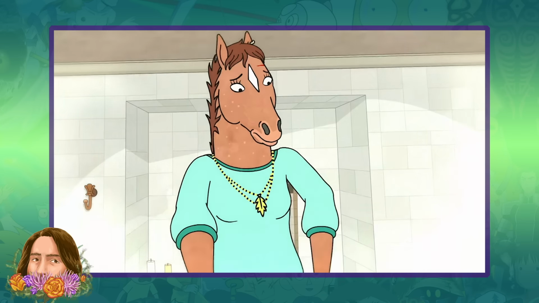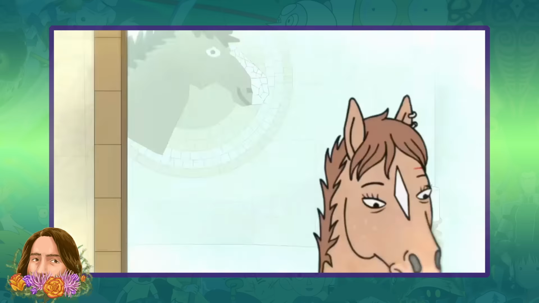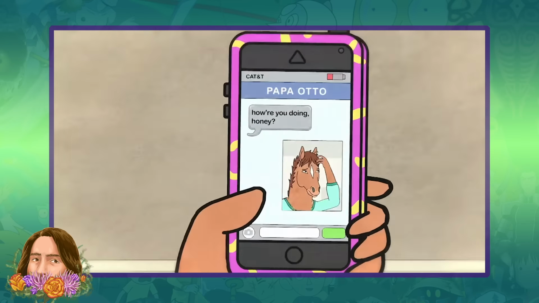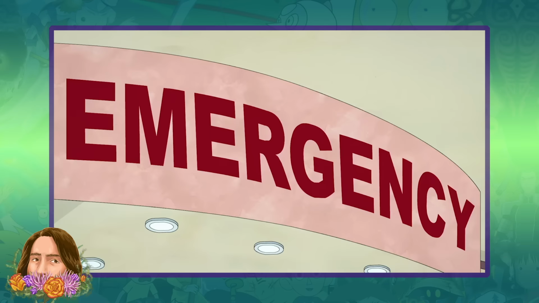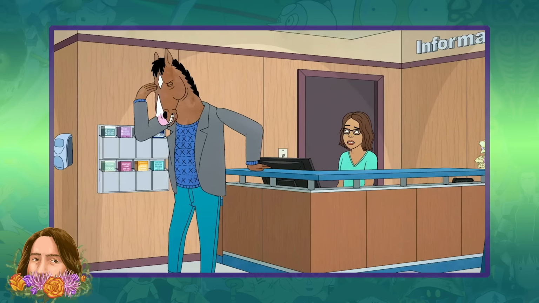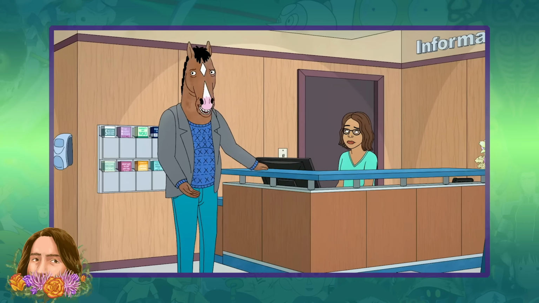She retreats to the bathroom and gets a text from Papa Otto asking how she's doing. She takes a selfie and responds, "Lovin' that Cali lifestyle," right as she faints in the bathroom. Hollyhock is taken to the hospital. At the hospital, BoJack tries desperately to see Hollyhock, but they won't let him in.